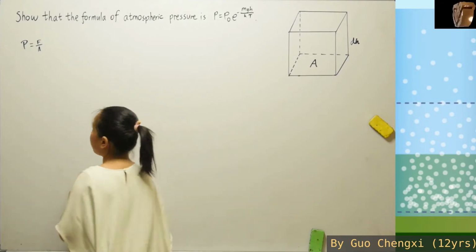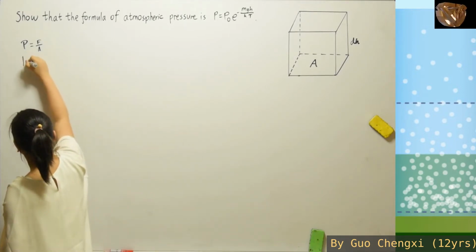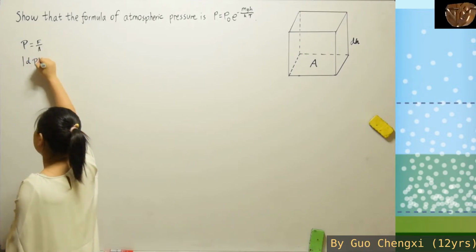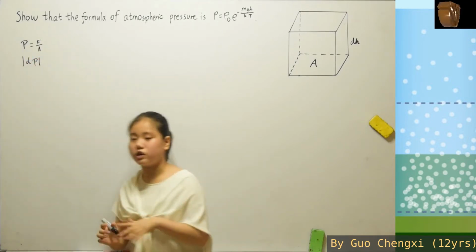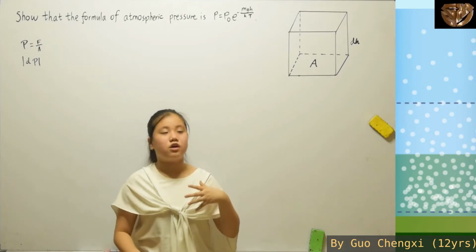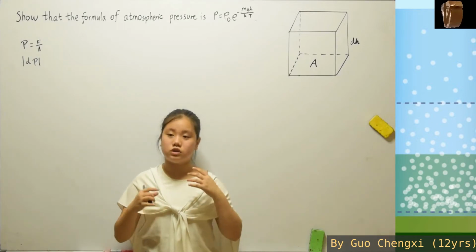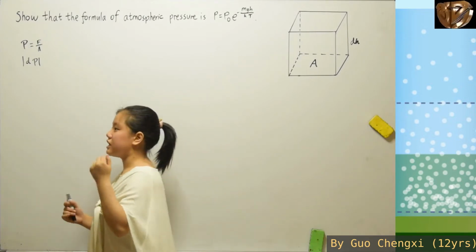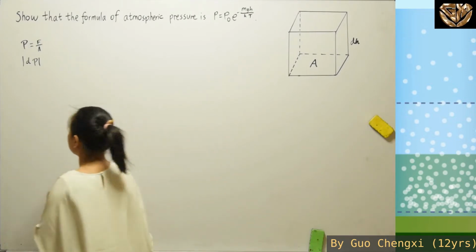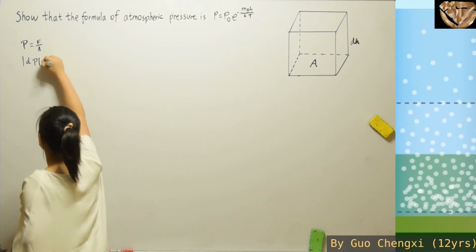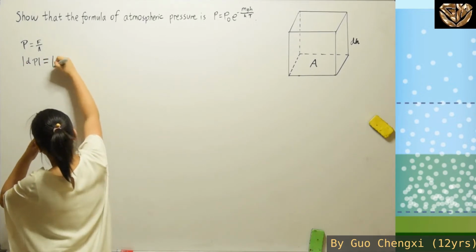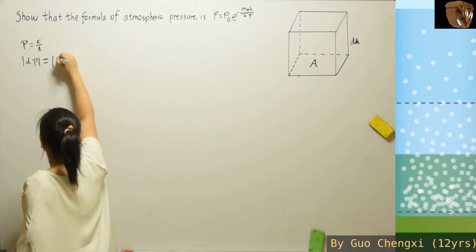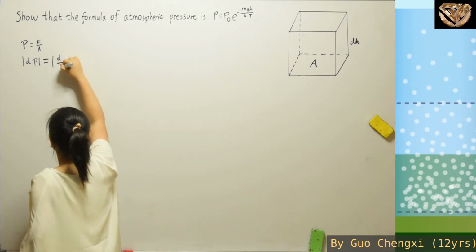So we need a small amount of pressure over here. We're going to use modulus for now because we're not going to straight away go into finding out whether it is increasing as it goes up or not. So later then we'll use it. So for this part, modulus dP, force over the surface area.